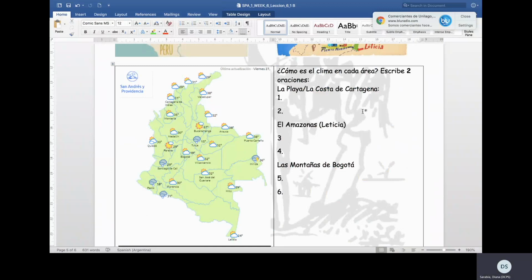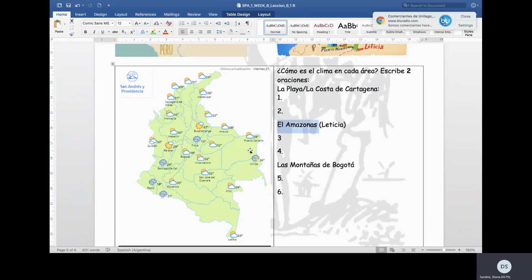Which country do we have here? Colombia. It is my country, Colombia. Okay. So based on the description of the weather over here, tell me what the weather, clima, is going to be in La Playa, the sea, Costa de Cartagena. Cartagena is right here. It says Cartagena. Tell me what the weather is going to be like in Spanish.